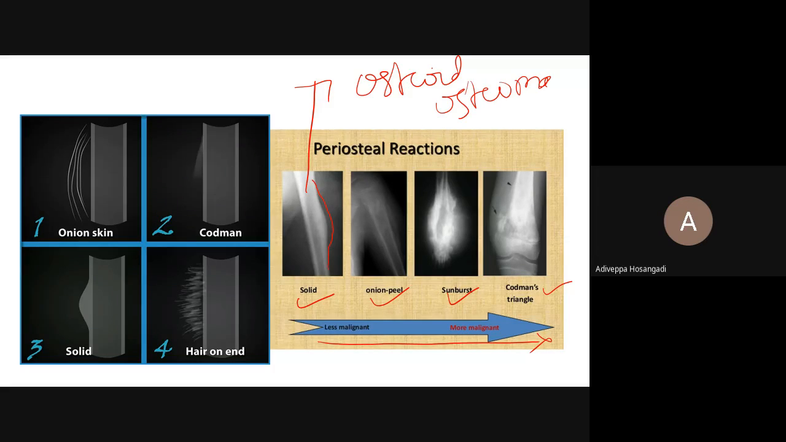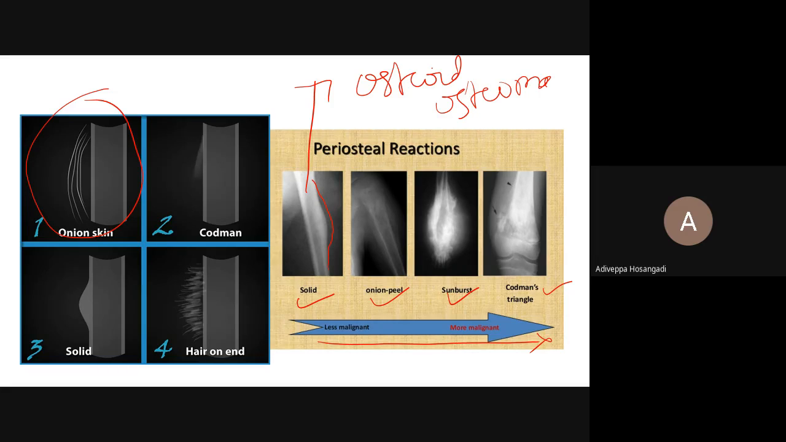Osteoma. Okay, there is a solid periosteal reaction. You do not know which is abnormal, which is normal. You cannot differentiate. And look at the onion peel. Onion peel means you can see here, there are layers like an onion.